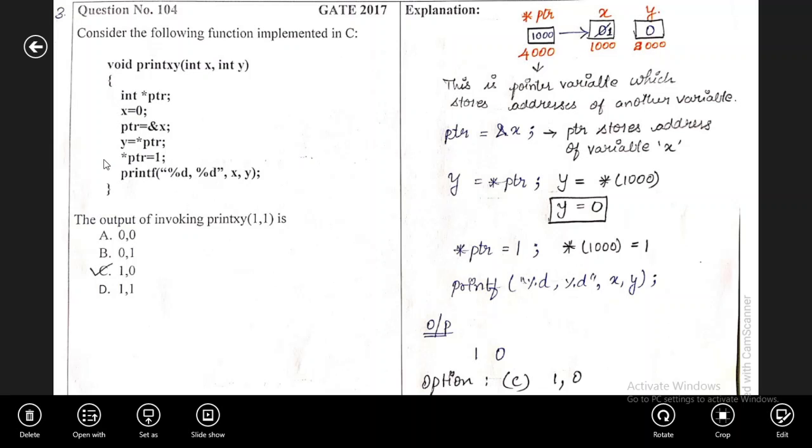We will move on to the next statement, printf statement. Inside the printf, we have to print x and y variable. So finally, we have to print the value for x is 1 and for y is 0. That is what I have written here. So we need to choose the option C, 1, 0. Is that clear to you? We will move on to the next statement.